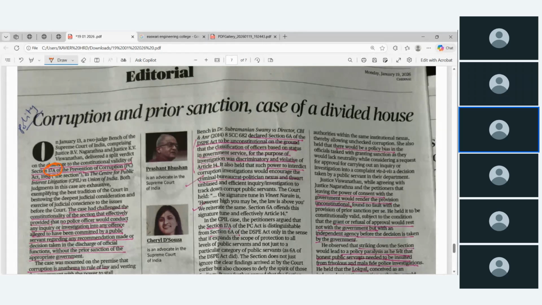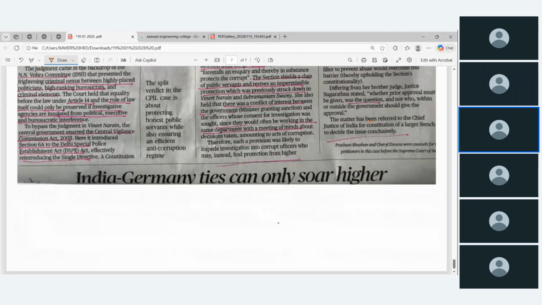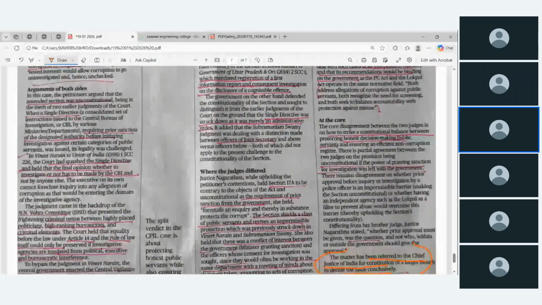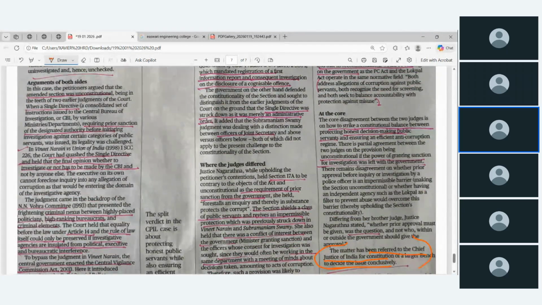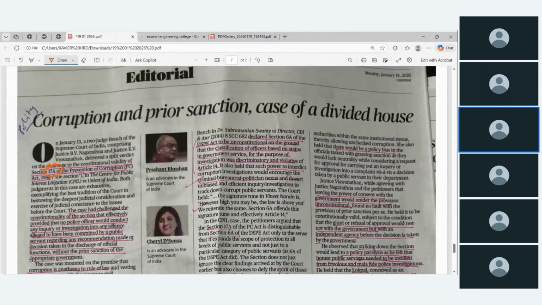ஸோ அதை வந்து சுப்ரீம் கோர்ட்ல 2 judges are giving in different opinions. So finally the case has been referred to the Chief Justice of India for constitution or a larger bench. Proper conclusion வரனால இந்த point discussion over the point as transferred to the Chief Justice and or constitution bench ன்னு சொல்லுவோம். ஓகே, அரசியலமைப்பு பிரிவு.